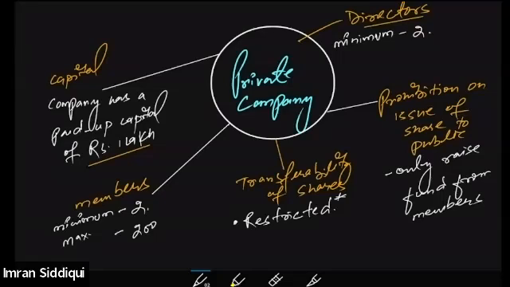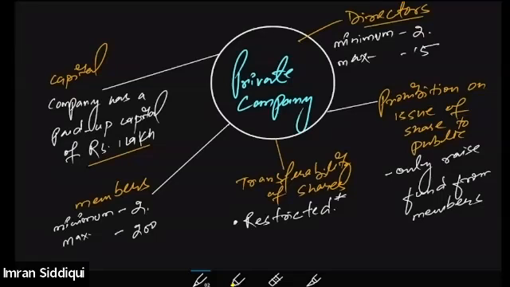There should be at least 2 directors in case of a private company, and the maximum number of directors cannot exceed 15. 15 is the maximum number of persons that can be directors in the private company, and the minimum should be at least 2. Unless and until 2 persons are there to act as directors, the company cannot be formed.